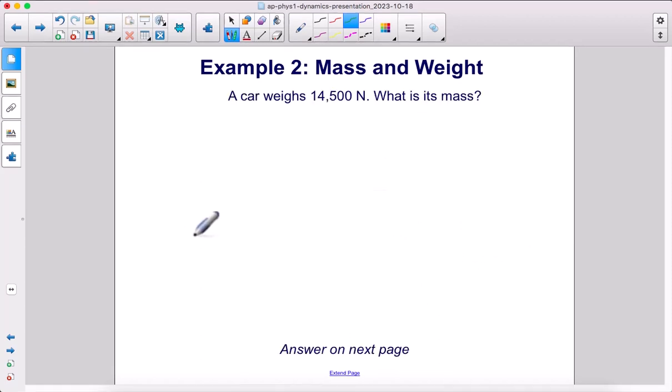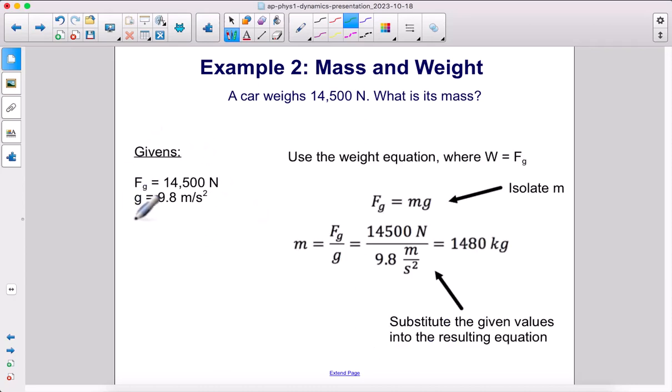A car weighs 14,500 newtons. What's its mass? Here are our givens, and we're going to use the weight equation, where weight is the force of gravity, which is equal to mg. First, we're going to solve this for m, mass. We're going to divide both sides by g, giving us this here. Take our givens, plug them in, and we get 1,480 kilograms.